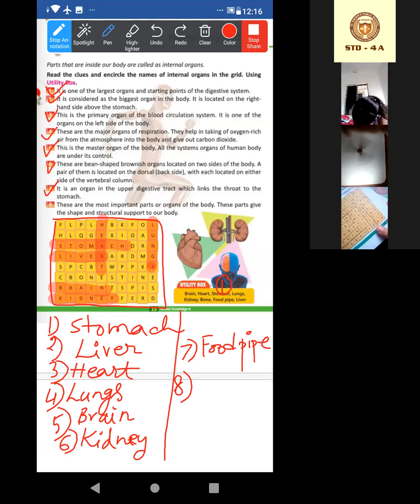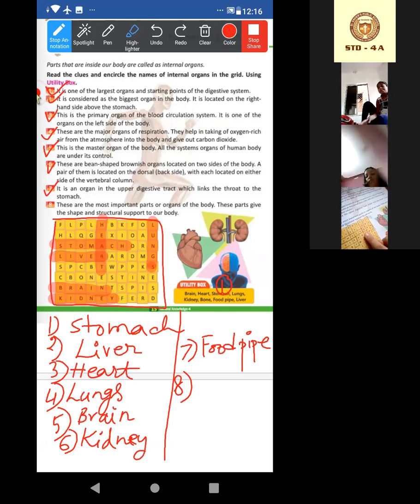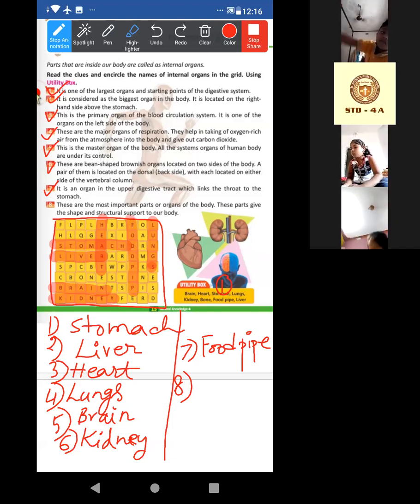Now you have to find where the food pipe is. Look at the eighth column. Look at the eighth column. Got it? Look. Done. Food pipe you have got.